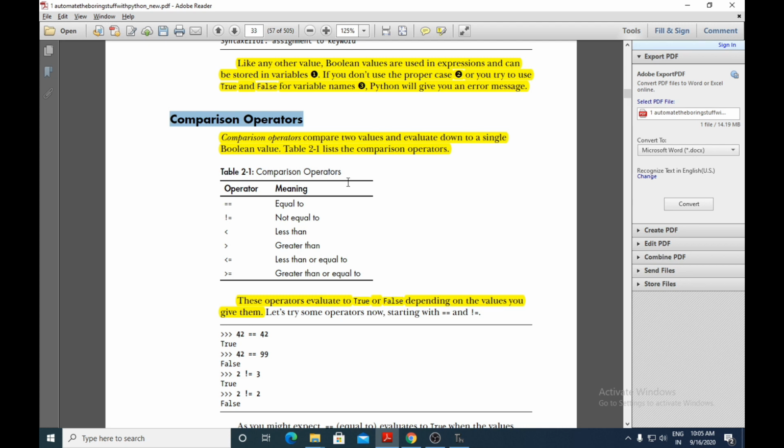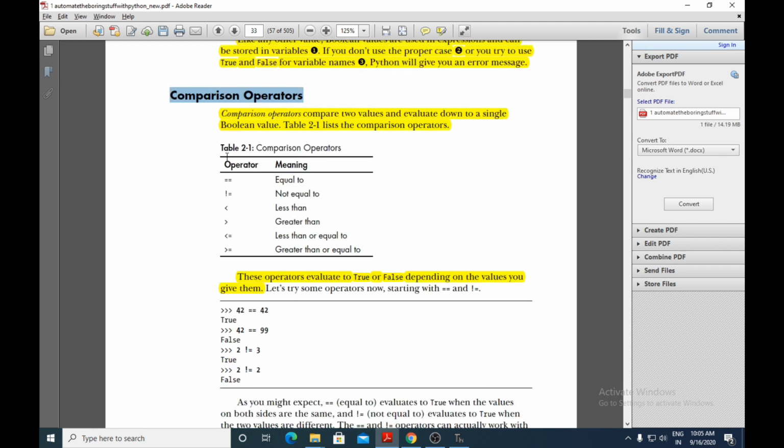Here in the below table, they have given a list of the comparison operators. The list of comparison operators table is here. We have the operators double equals to, which means is equal to, and not equals to. Then we have the less than operator, the greater than operator, less than or equal to, and greater than or equal to. The operators in this table are known as the comparison operators.